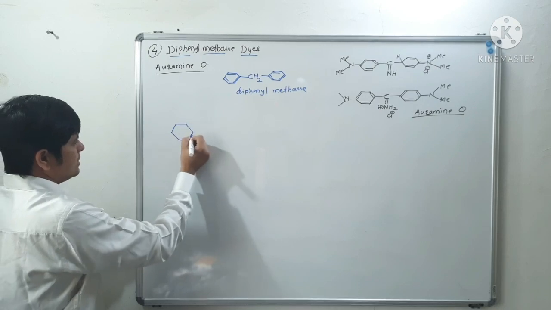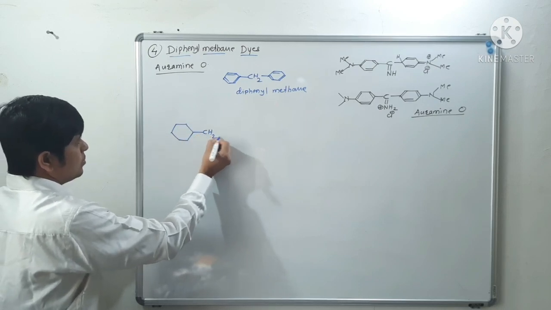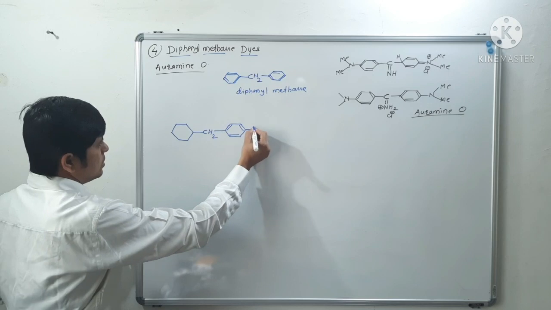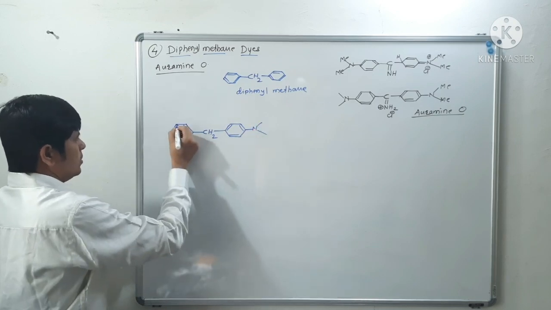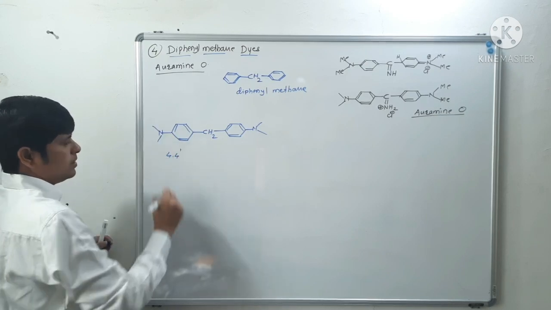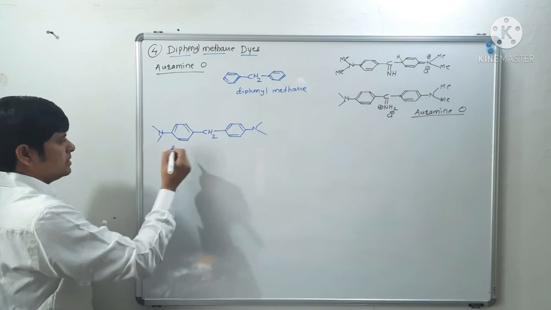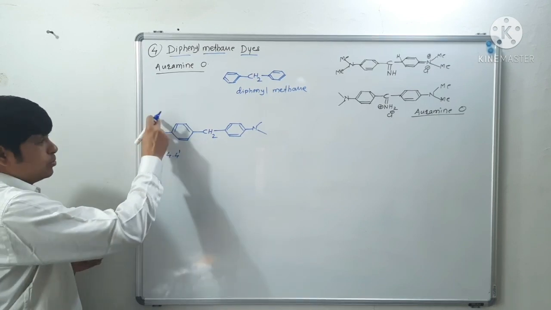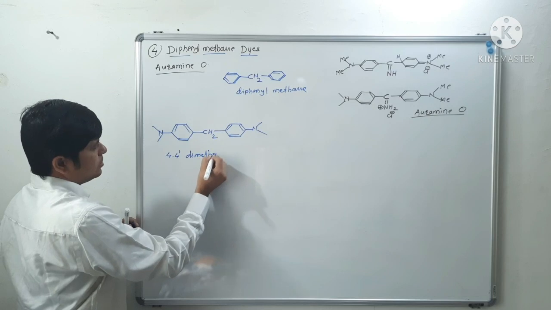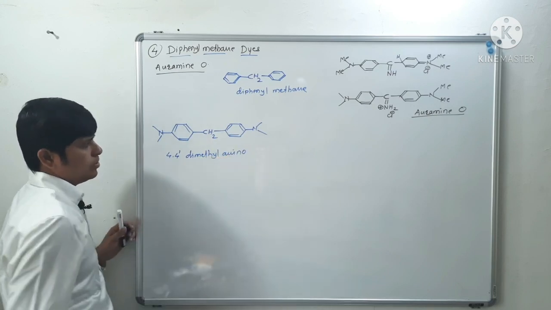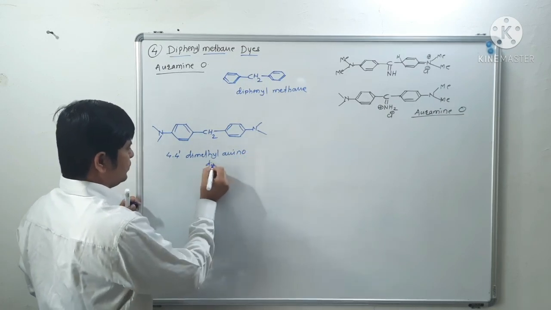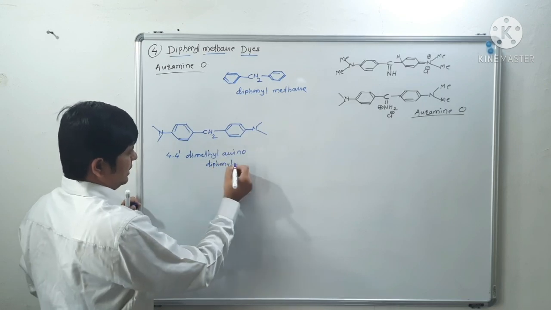See, synthesis starts with 4,4'-bis(dimethylamino) diphenyl methane. These are dimethyl amino groups.